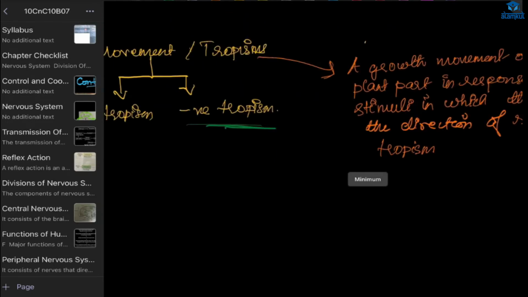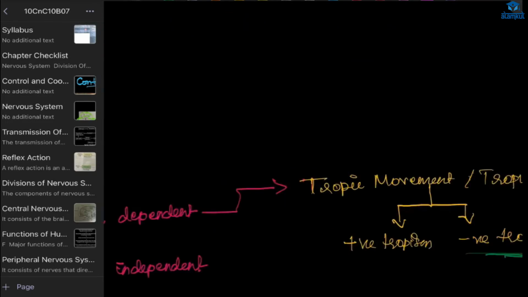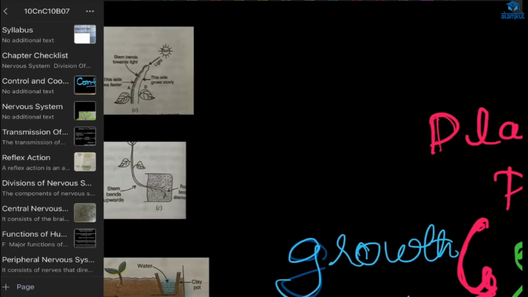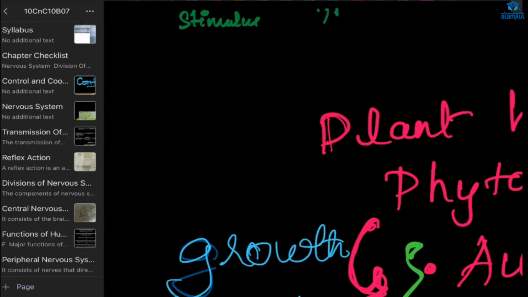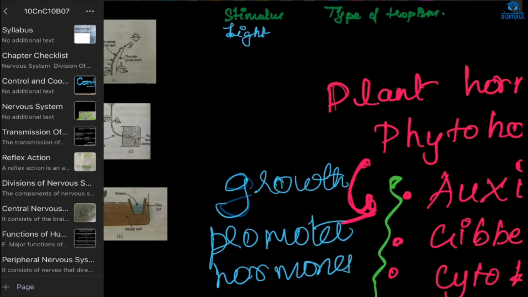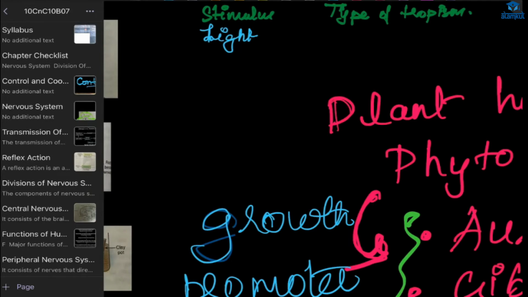Okay, then next I will show the diagrams, then we'll learn it. Now, depending on the stimulus, we have types of tropism. First, light. If light is the stimulus, then what is that tropism? It will be called phototropism.